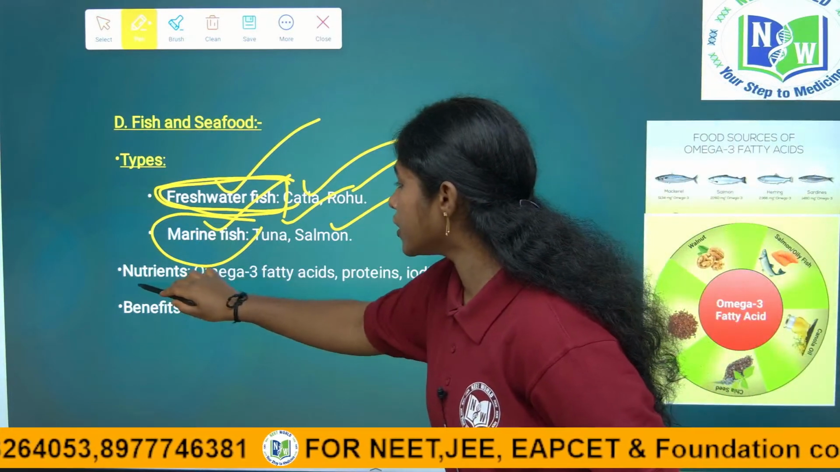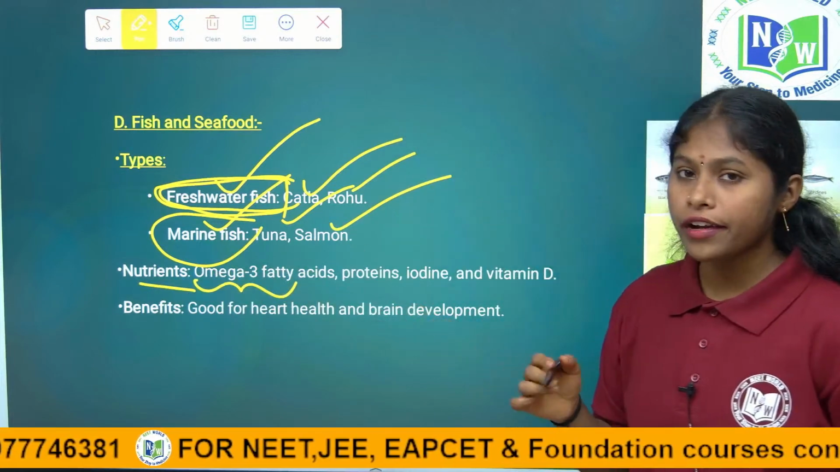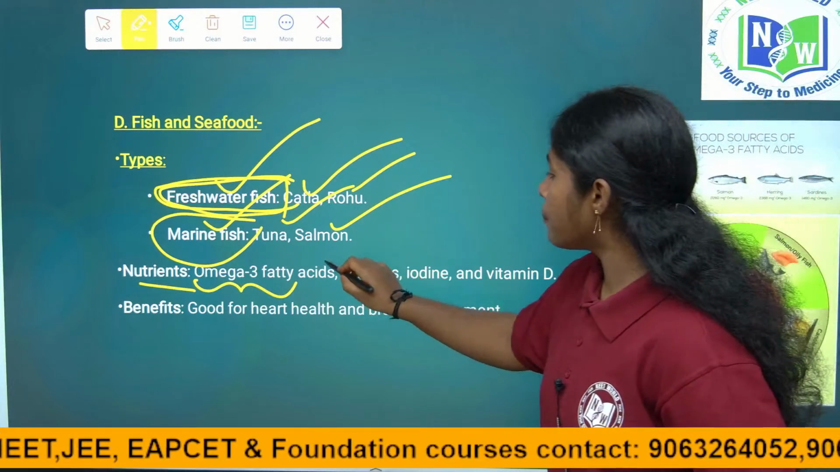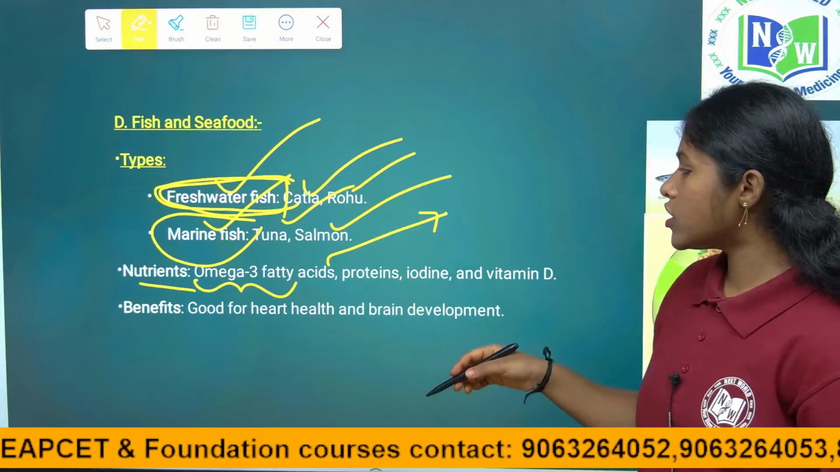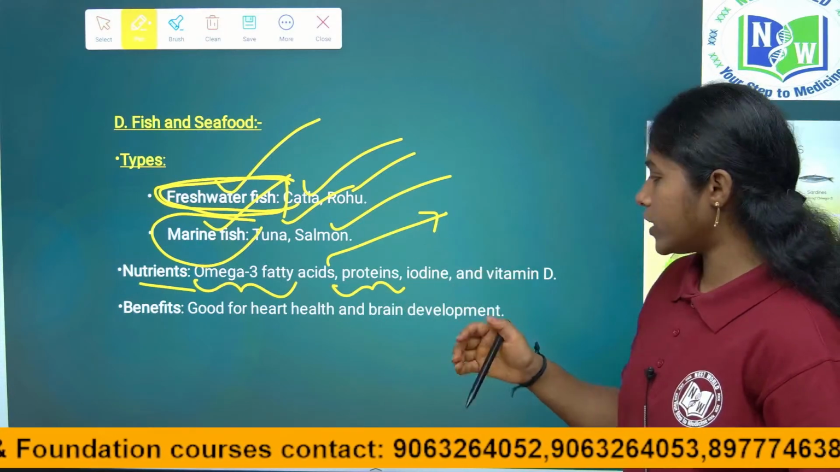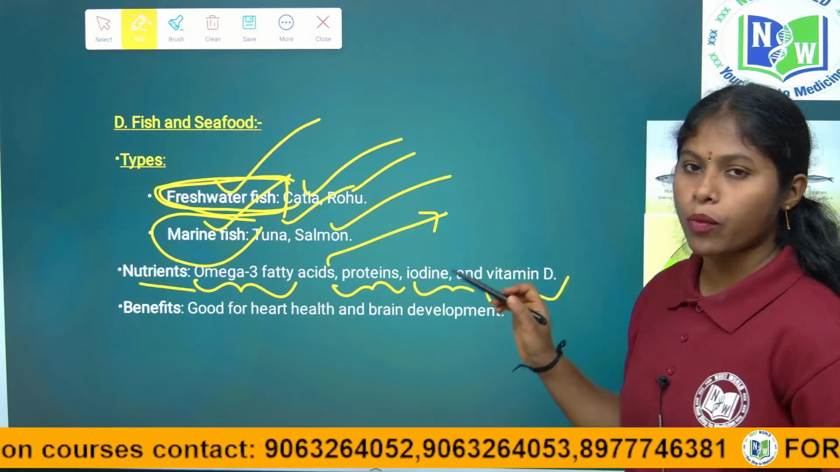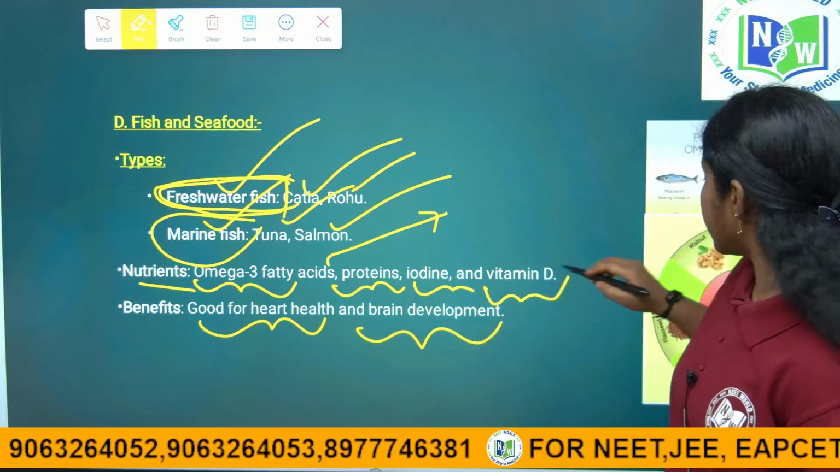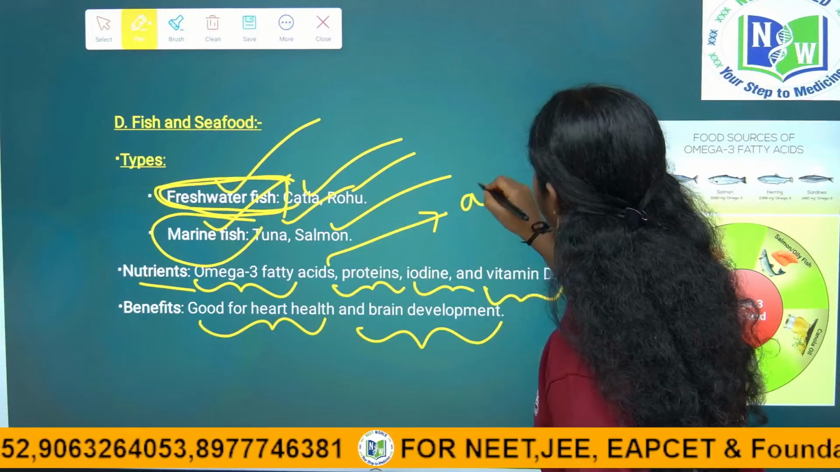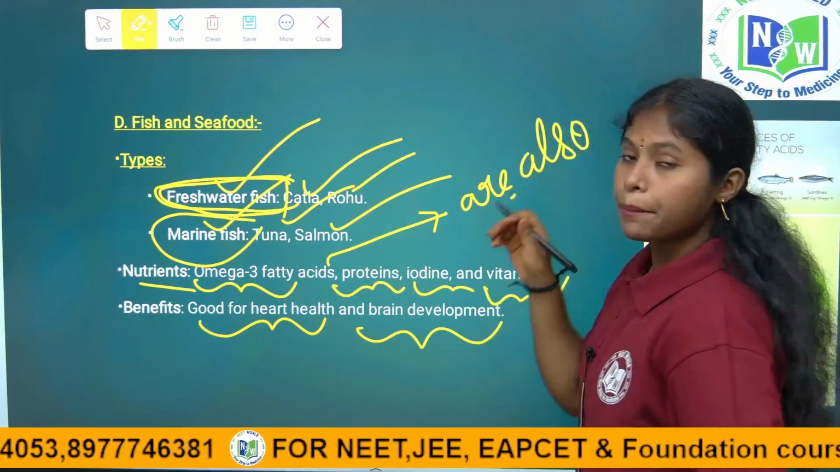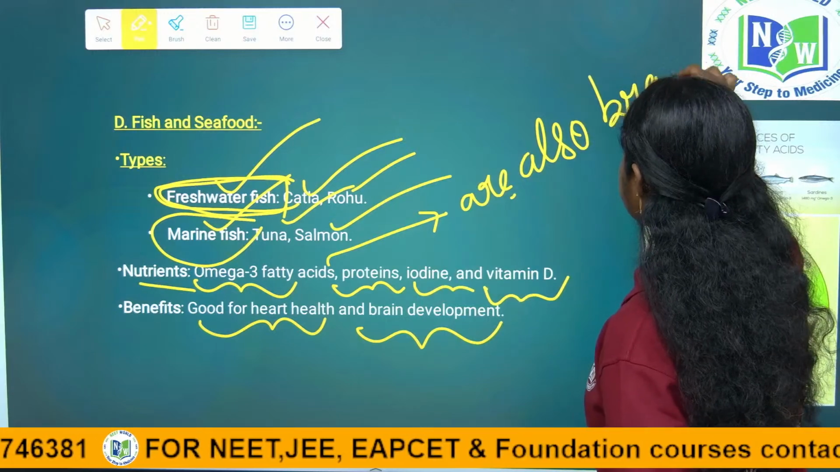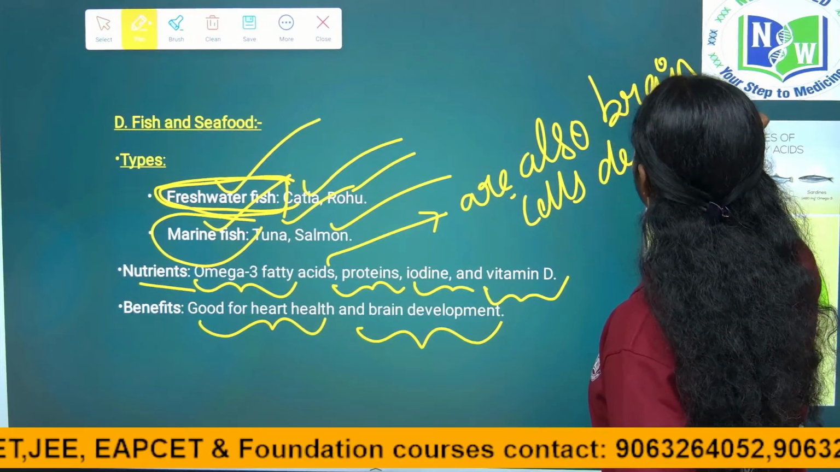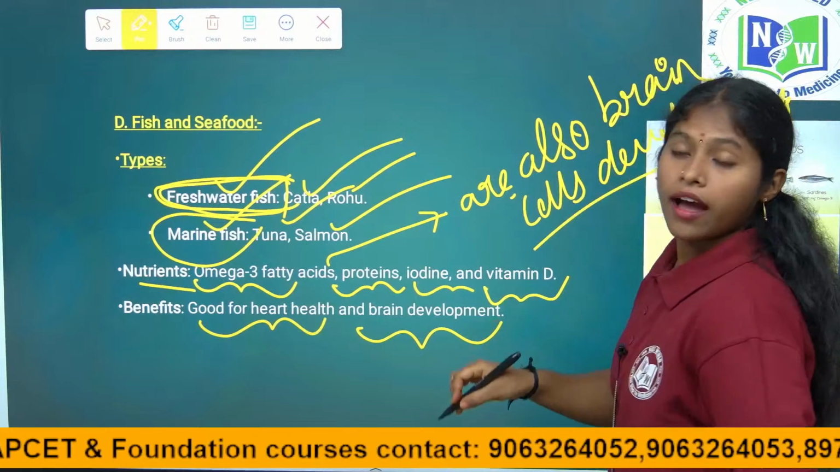They have very nutritious value, like omega-3 fatty acids. I already told you, omega-3 fatty acids are very rich in fish products, and they prevent heart diseases and heart strokes, right children? And they have proteins, iodine, and vitamin D also. Fish provides benefits for good heart health and brain development. Omega-3 fatty acids are very necessary for brain cell development.